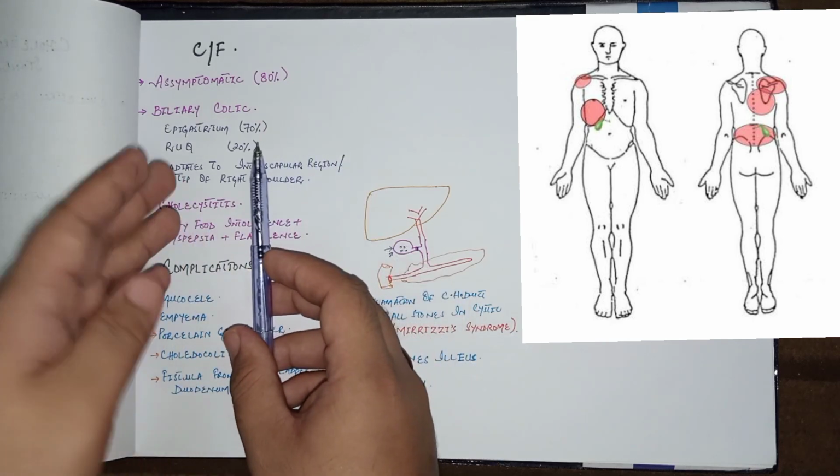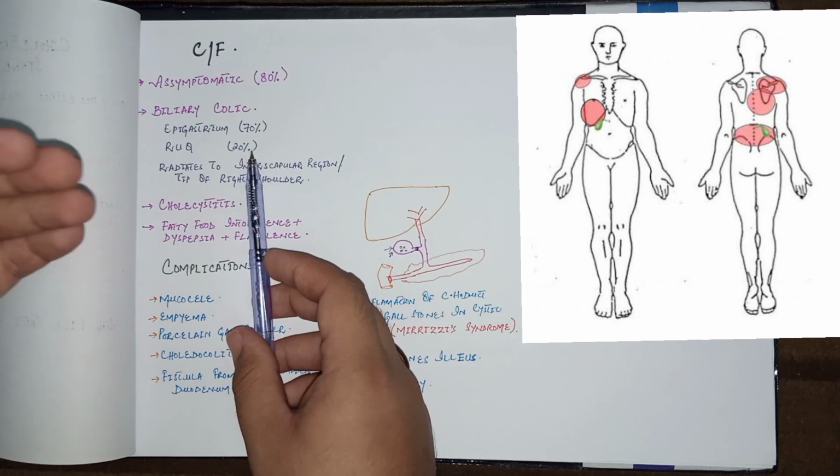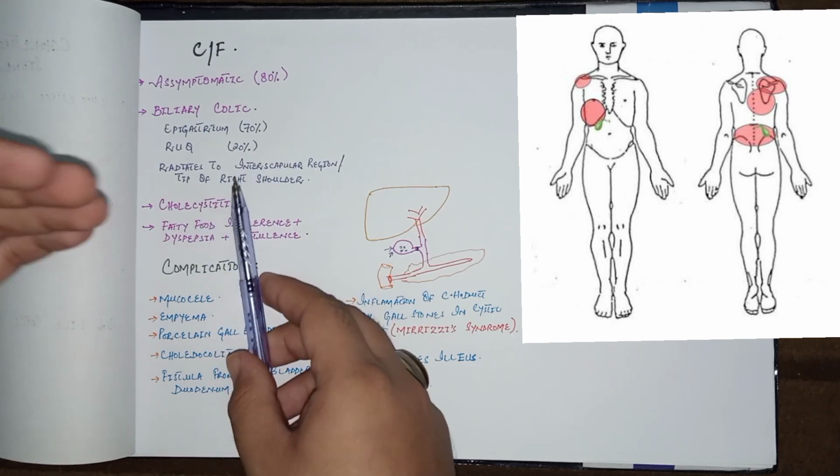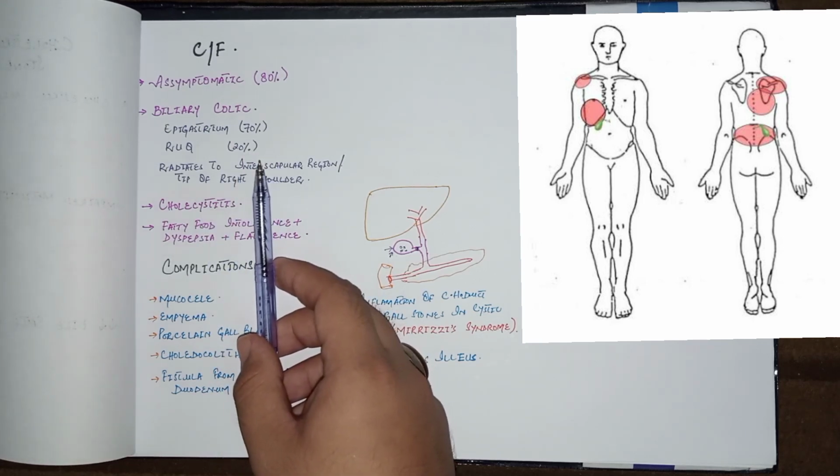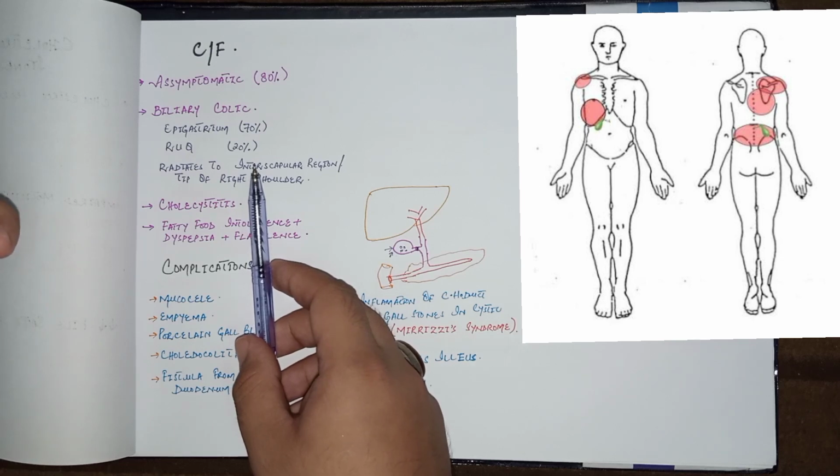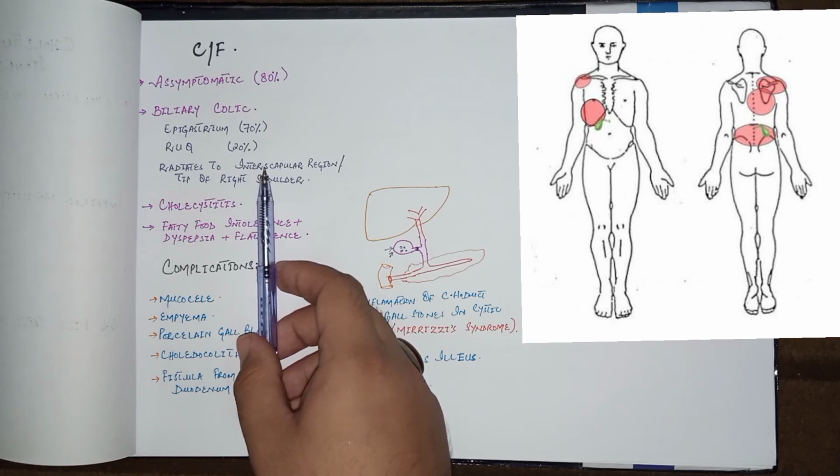This pain mimics myocardial infarction, esophagitis, and dissecting aortic aneurysm. This is a very severe and sudden onset of pain, usually lasting for 2 hours. But if this pain lasts more than 6 hours, then it may be due to the complications of the gallstones like acute pancreatitis and cholecystitis.